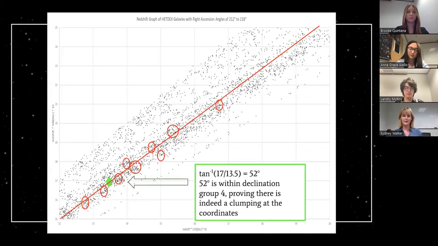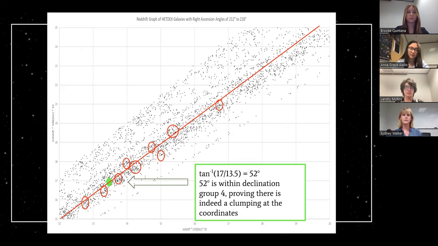Now we double check that this is indeed a clumping by flipping our graph. This graph is grouped in a range of right ascension centered around our previous calculation of 214, and the red line is a line of declination. We will use trigonometry once again to find the angle of this line at 52, which falls exactly within the group 4 declination that we originally found our 214-degree right ascension at.